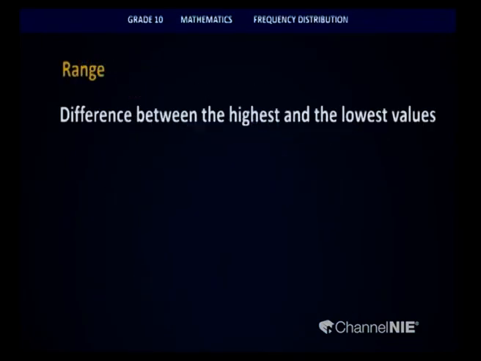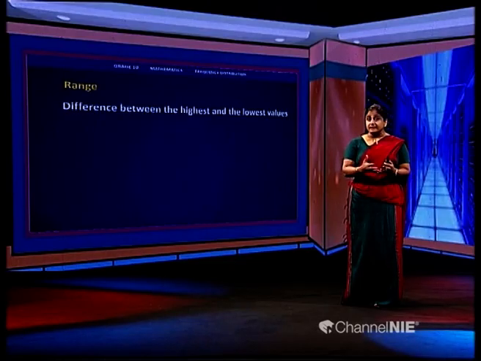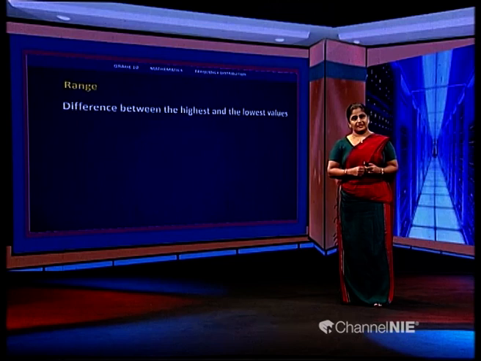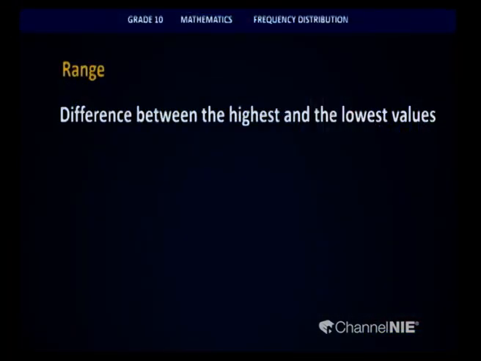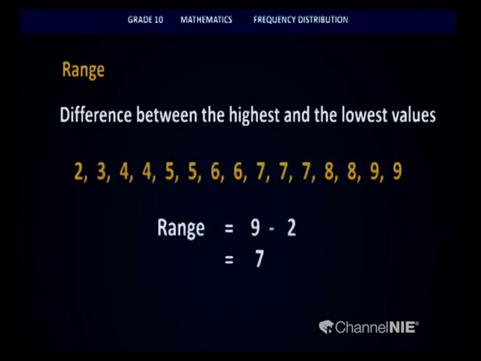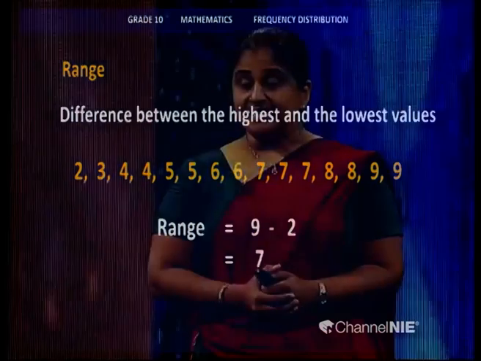Now, let us look at the range. Range gives us an idea of the spread of the data. Therefore, it is the difference between the highest and the lowest value. So, in my example, the highest value is 9 and the lowest value is 2, thereby the range will be 7. I hope you understood that part. Now, with all these, let's move on to the next part of the lesson.